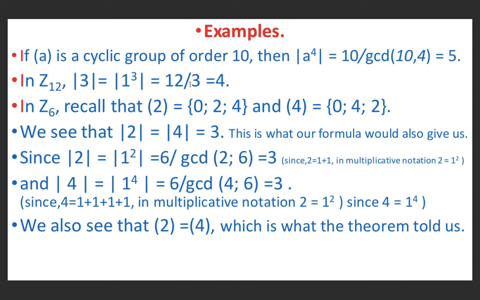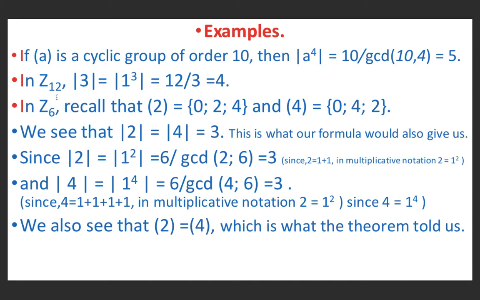So this is equal to 12 upon gcd(12, 3), because the order of the group is 12, so n is 12, and k is 3. The greatest common divisor of 12 and 3 is 3. So 12 upon 3 is 4.